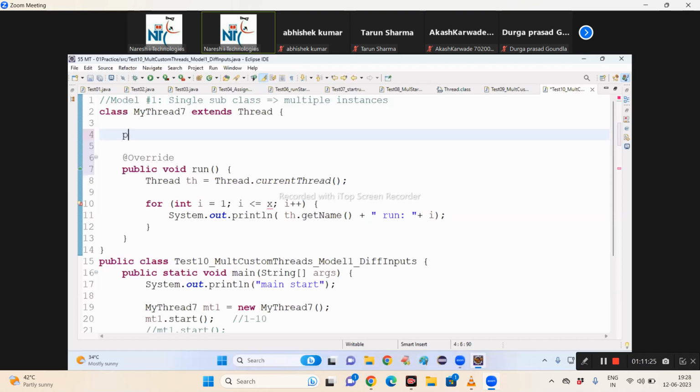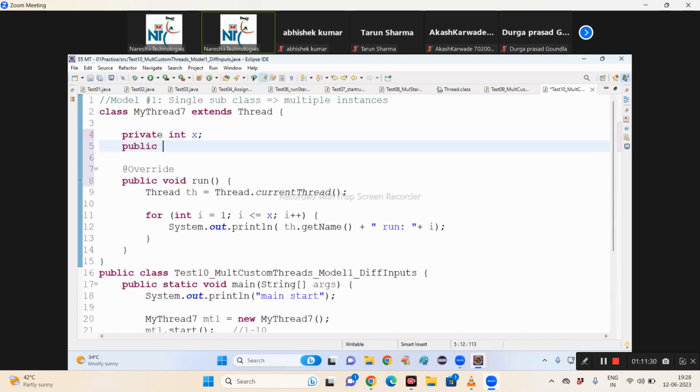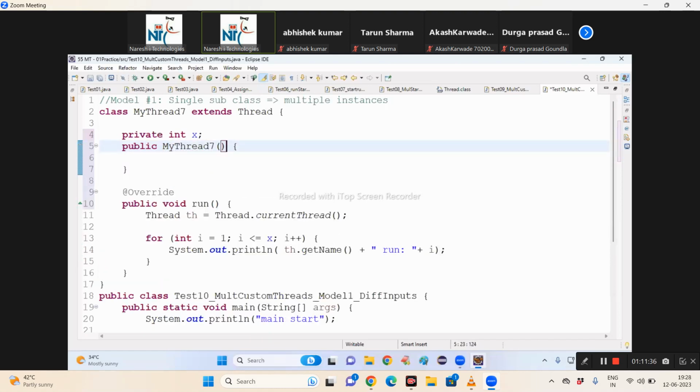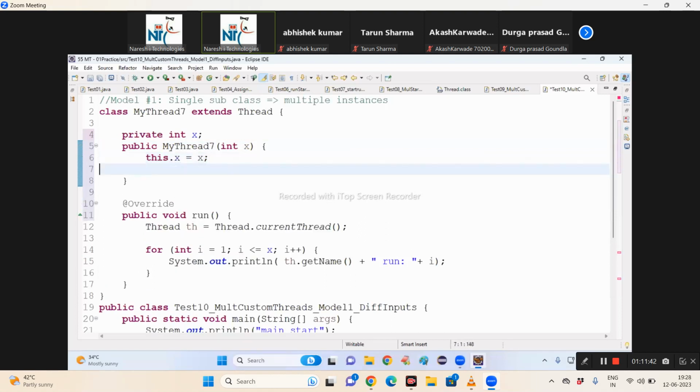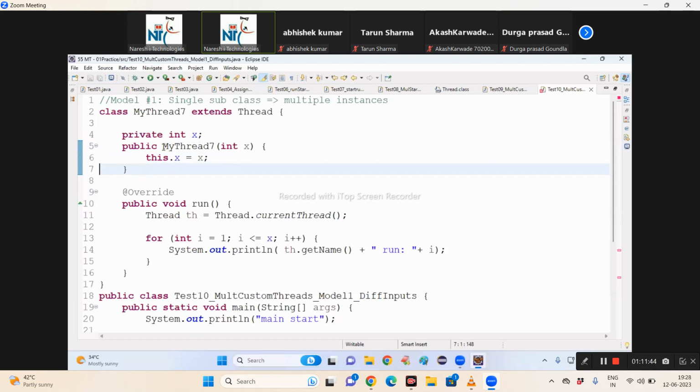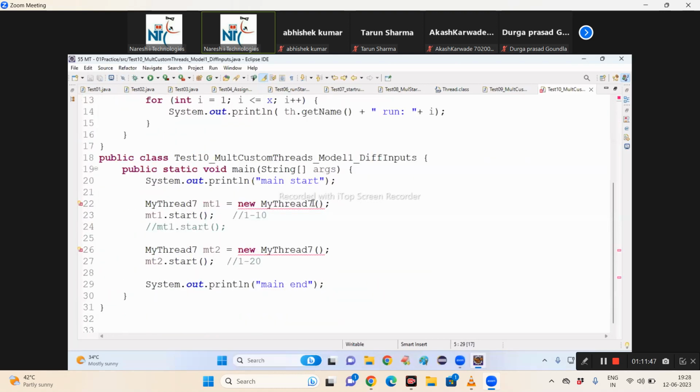Now tell me, I have to take private int x. Then public MyThread. Public is not required, I'm just writing it. Then int x, this dot x equal to x. That's all. When you define a constructor with a parameter, I am forcing the user to pass an argument. Now what argument am I passing here? 10. And here what argument? 20. If I pass 10 here, that will pass to the constructor and be stored in this empty one object, and the x variable contains 10.